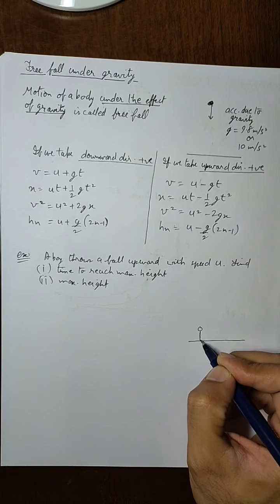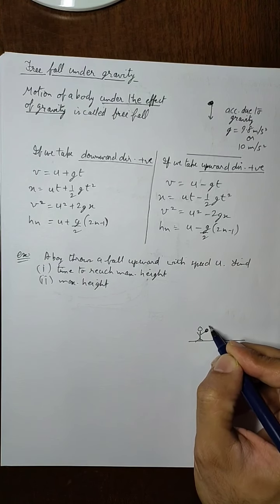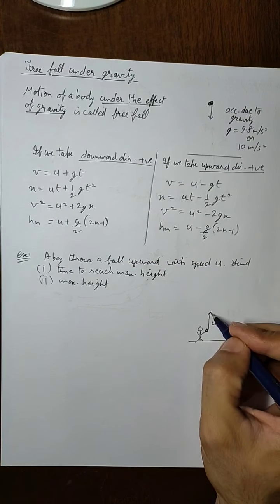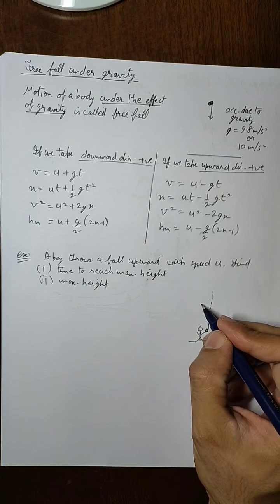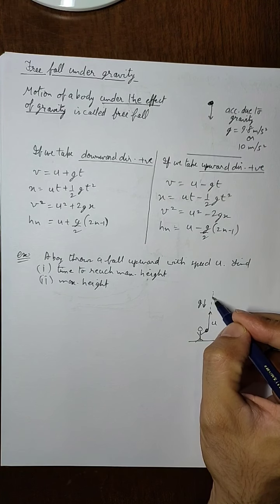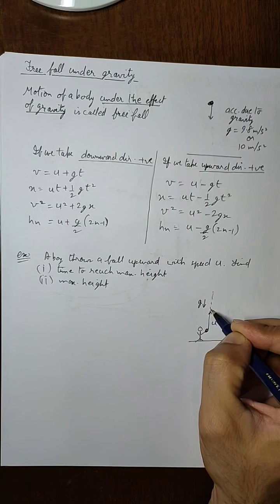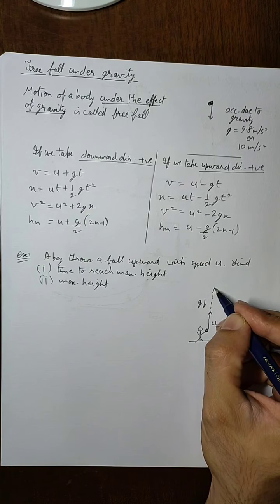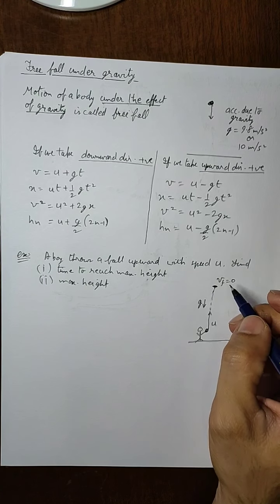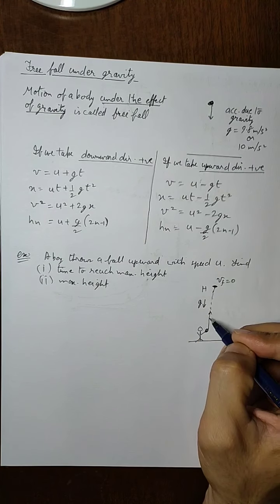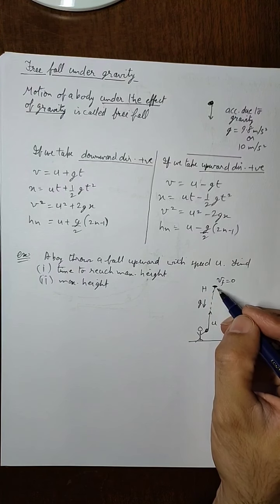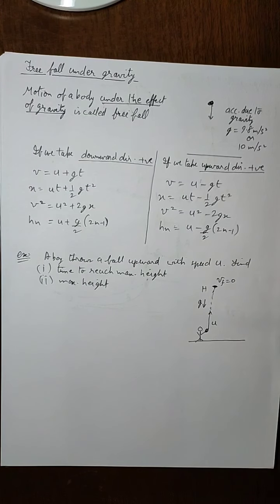So there is a boy who is throwing a ball in upward direction with some speed u. When the ball is going in the upward direction, g will be downward. G is always downward, so the ball will go upward, and because the acceleration is downward, the value of velocity will keep on decreasing, and there will be a point at which the final velocity will become equal to 0. This point will be the maximum height that is achieved by the ball. After this point, the ball will not go any further upward, it will start coming in downward direction.